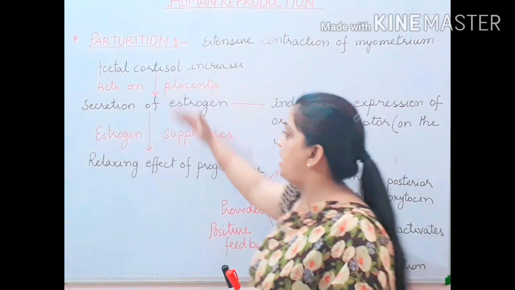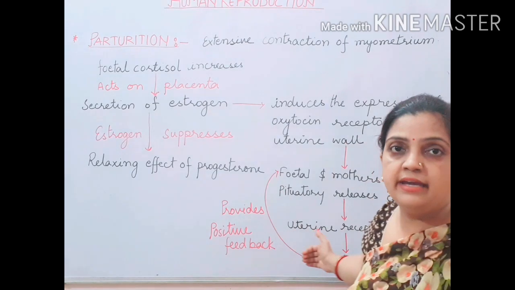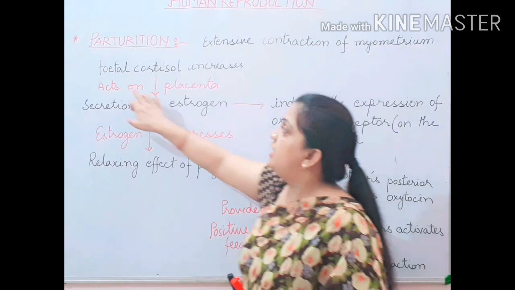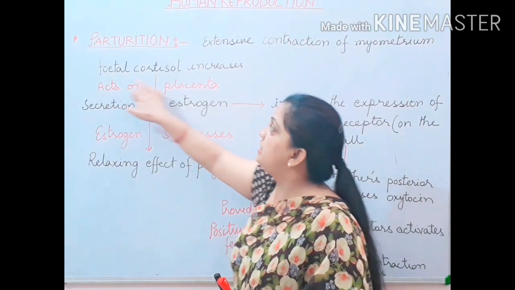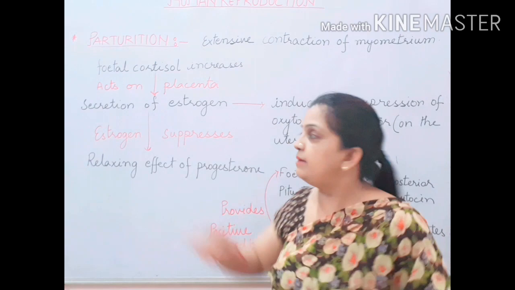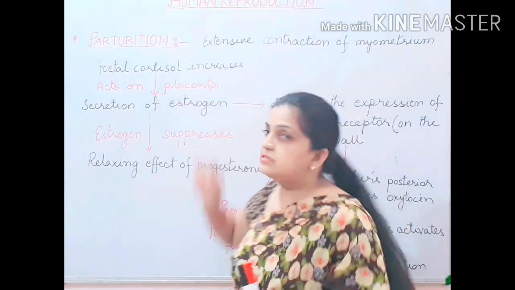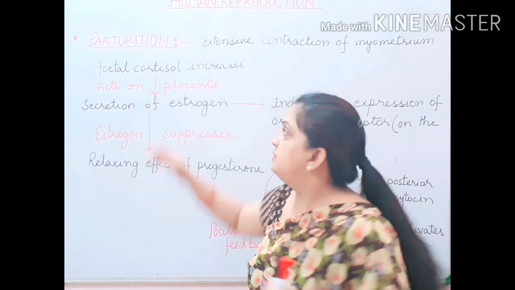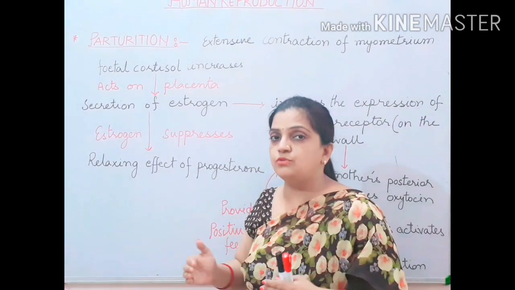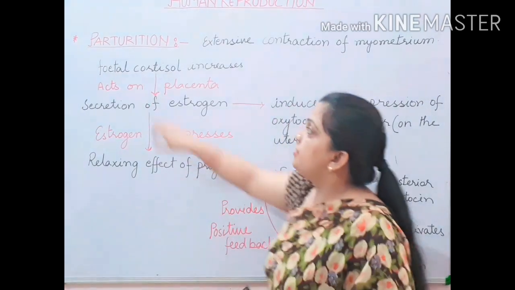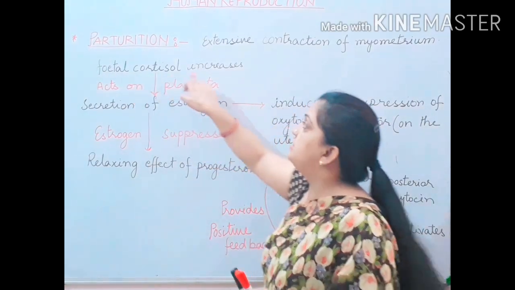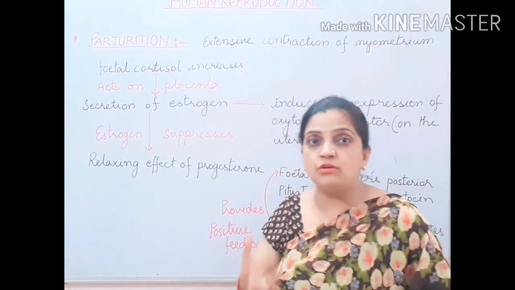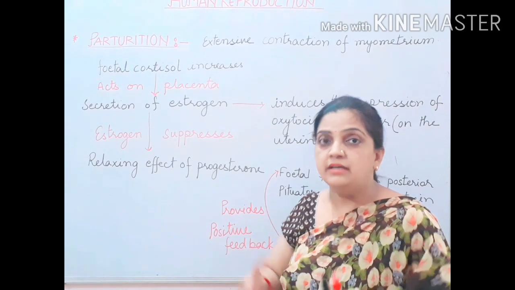You can see here I have represented the whole process in an arrow representation. Now let us start with what happens. I have written here that fetal cortisol increases. If you remember the name cortisol, I discussed it during the discussion of the placenta, that cortisol is also one of the hormones which is secreted. So children, fetal cortisol increases during the parturition process. The cortisol hormone present inside the fetus increases.